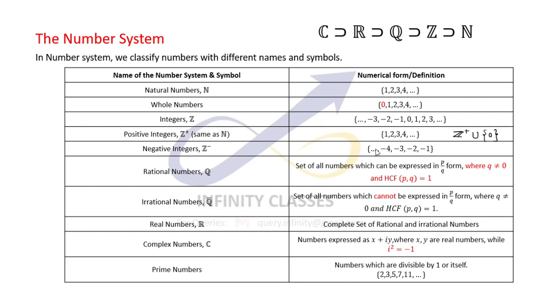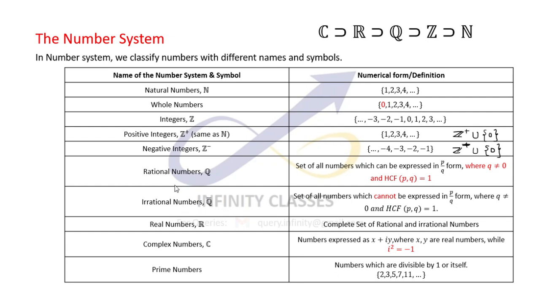Z minus is the set of all negative integers. Of course, 0 is not included here as well. So if you want to include 0, you have to write Z minus union 0.